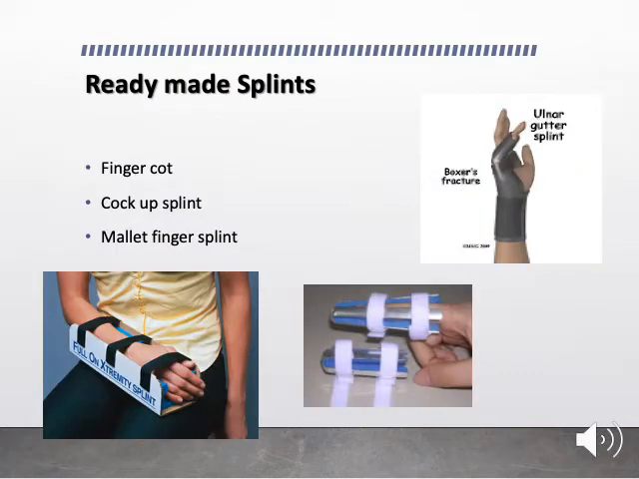Nowadays, ready-made splints are being made available in the market. For example, you can see in the pictures a finger cord splint, cock-up splint, mallet finger splint and ulnar gutter splint. There are many other splints, like the frog splint, which can be used as a first aid for fractures.